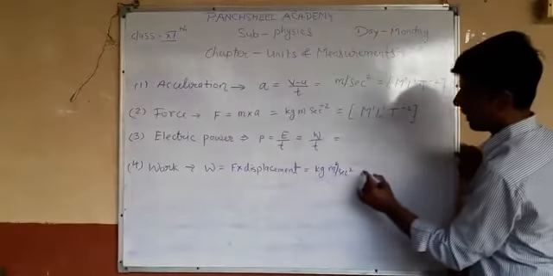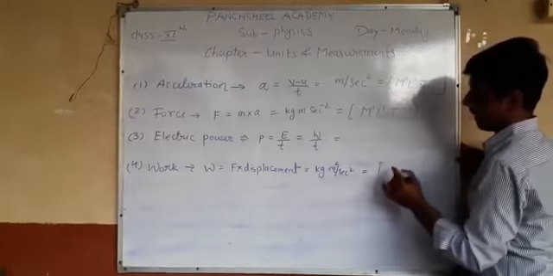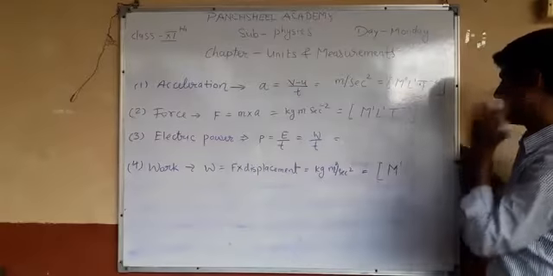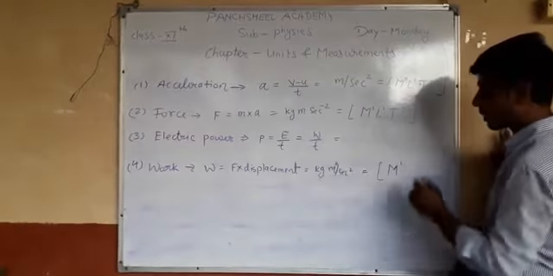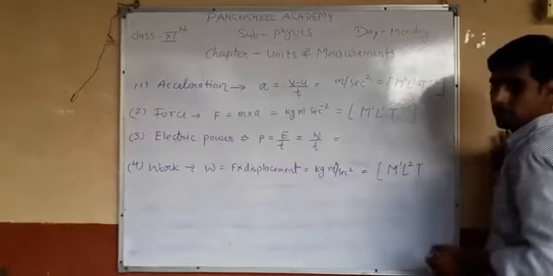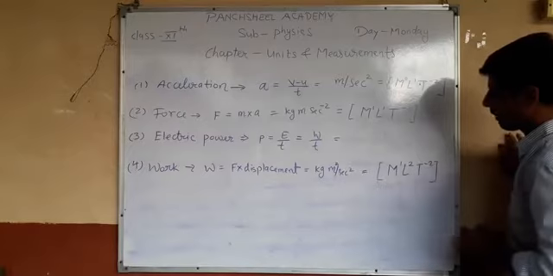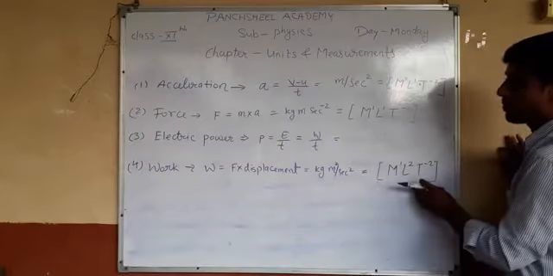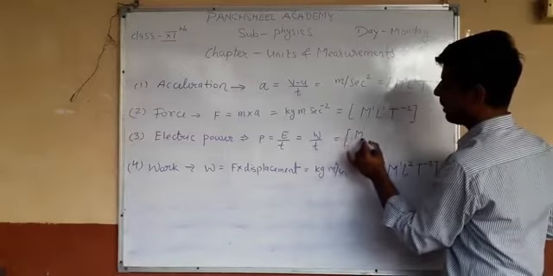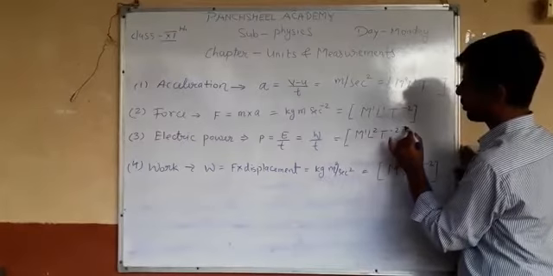So write the dimension formula for this. Kilogram is the SI unit of mass, so we write M1, and meter square, so L2, and second square, so T minus 2. M1 L2 T minus 2 is the dimension formula of work done.